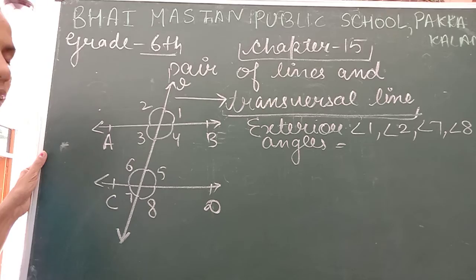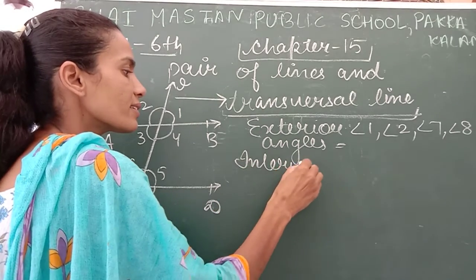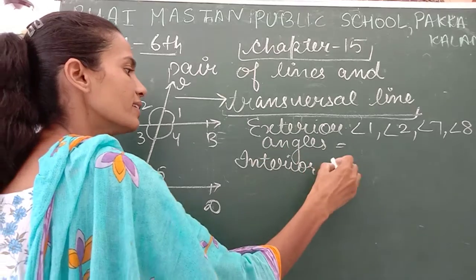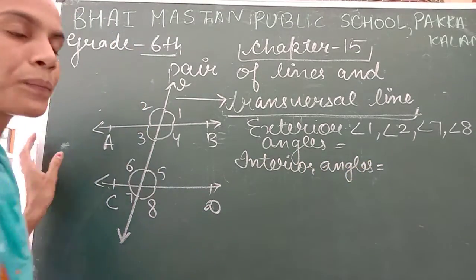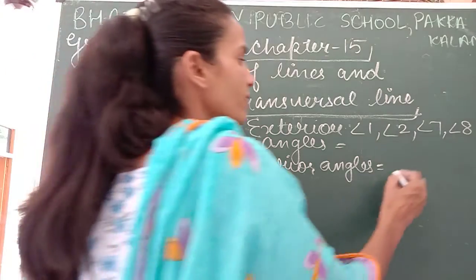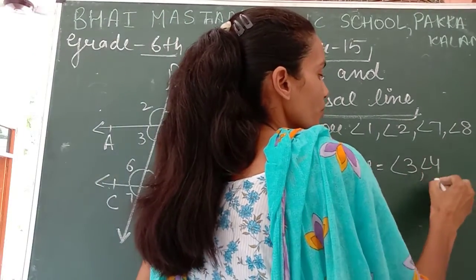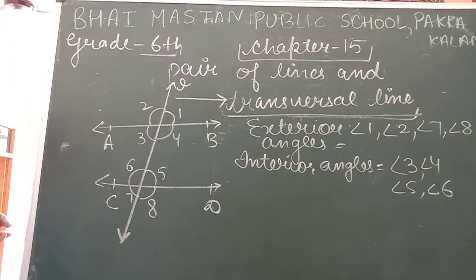Is it okay? And similarly we write interior angles. Interior angles are on the inner side of the diagram: angle 3, angle 4, angle 5, angle 6. Okay.